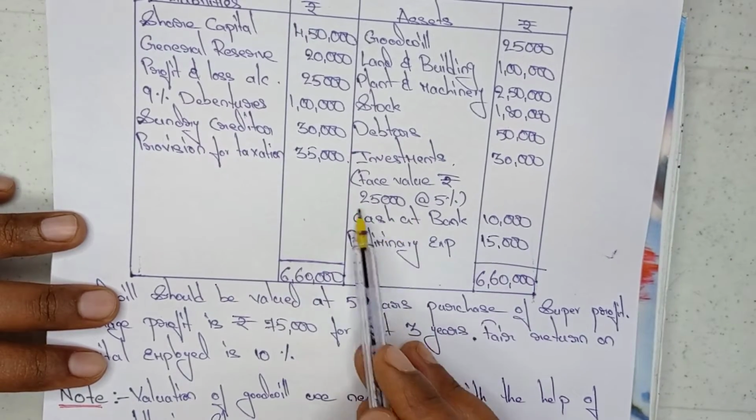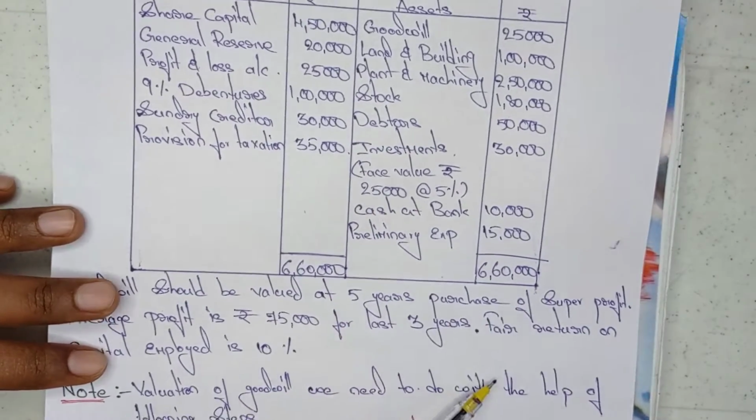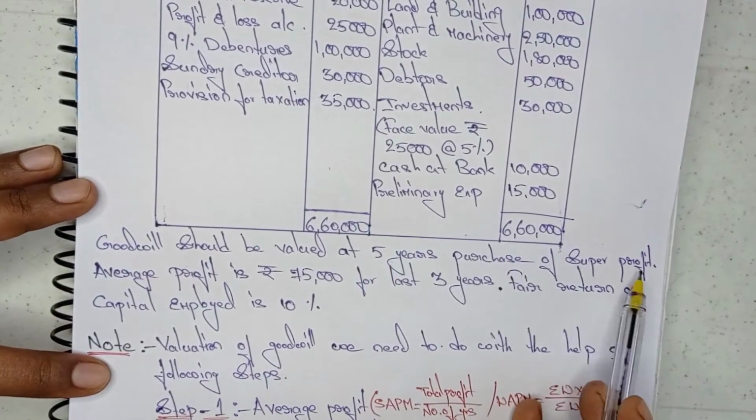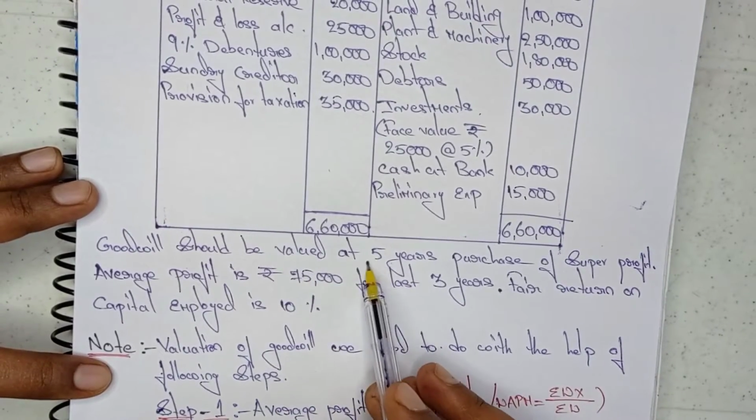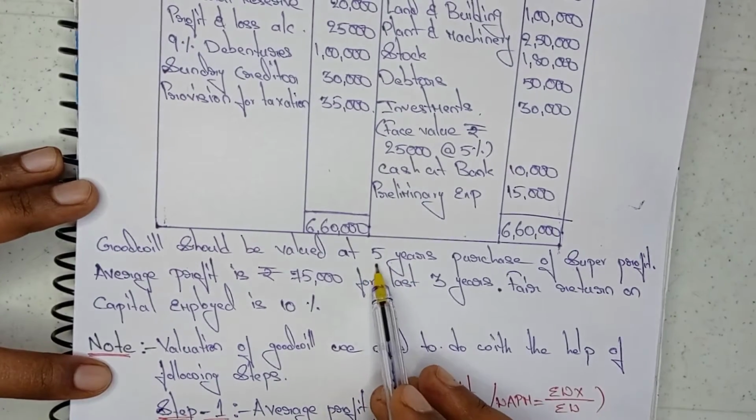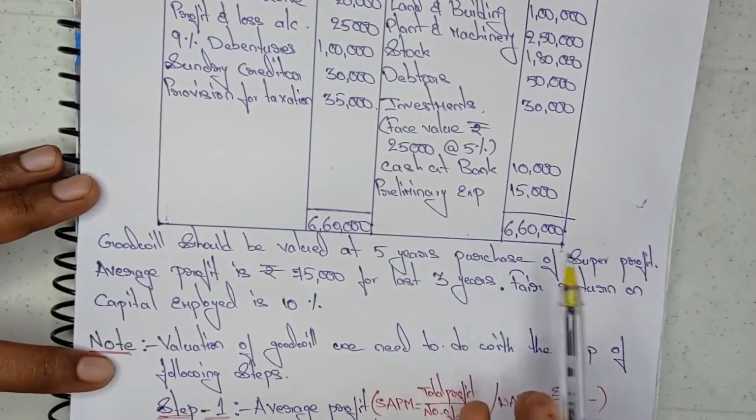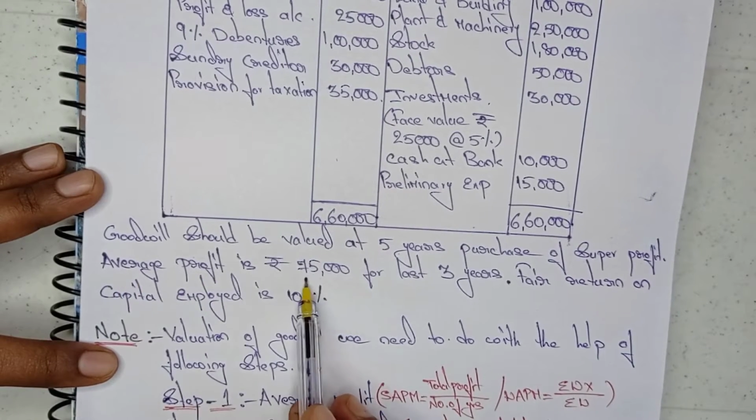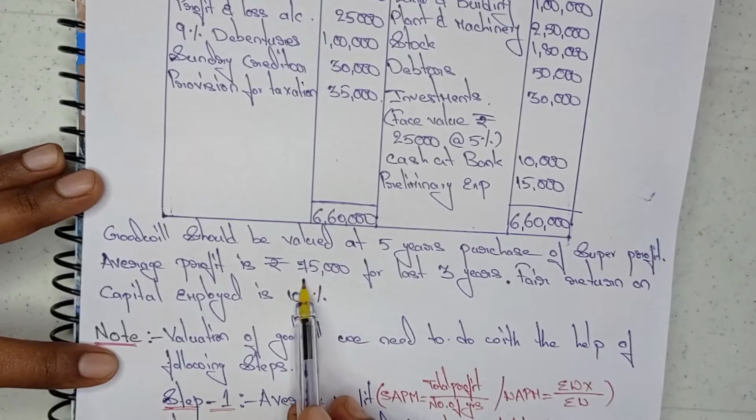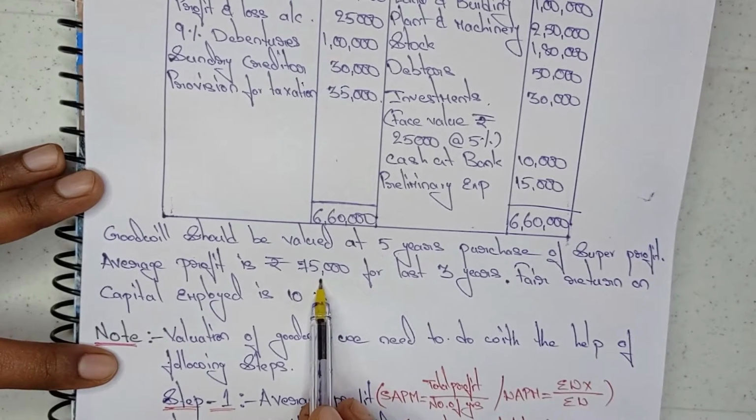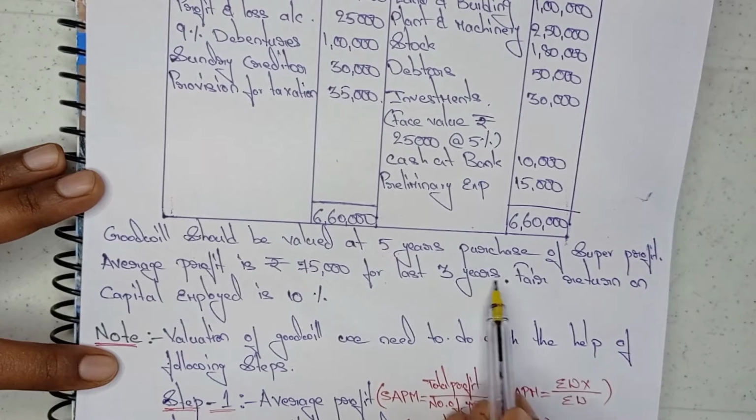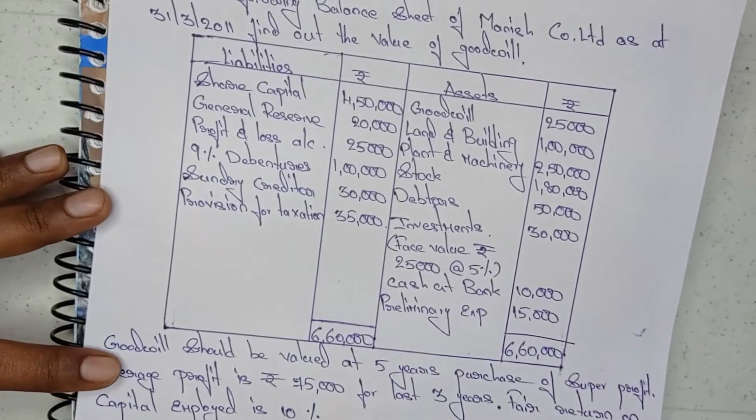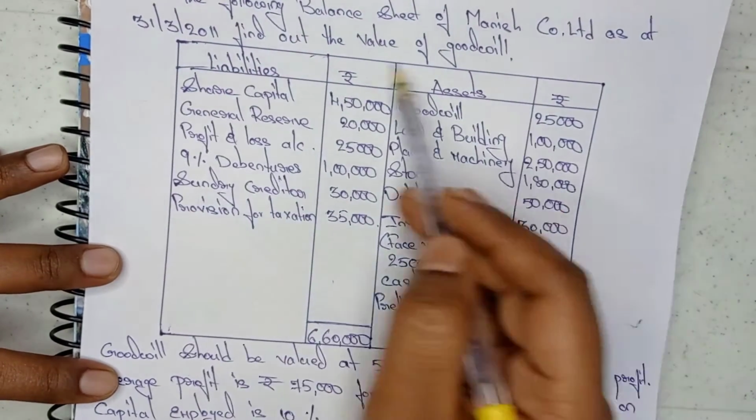Now after this balance sheet they gave extra information. Goodwill should be valued at 5 years' purchase of super profit. So we need to calculate goodwill for 5 years. Next, average profit is rupees 75,000. Here the average profit value is directly given in the question, so this value we need to take while doing the problem. For the last 3 years, the normal rate of return on capital employed is 10%. So this is the problem which we need to solve now.